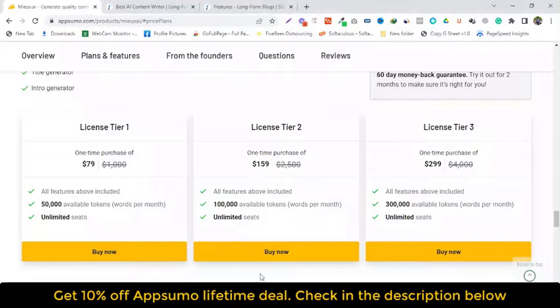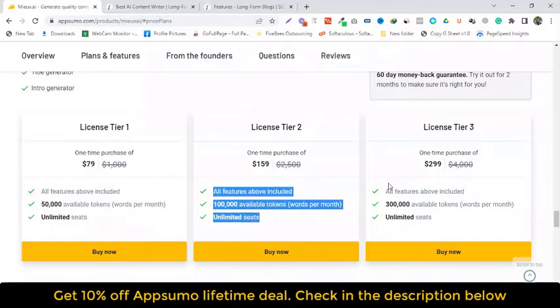Pricing number 1. License tier 1. One-time purchase of $79. Pricing number 2. License tier 2. One-time purchase of $159. Pricing number 3. License tier 3. One-time purchase of $299.